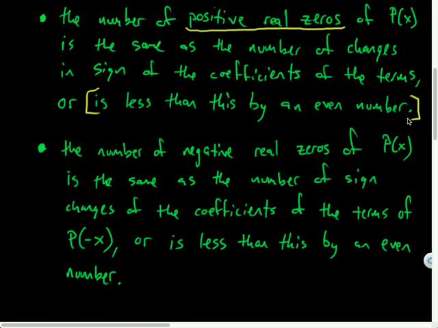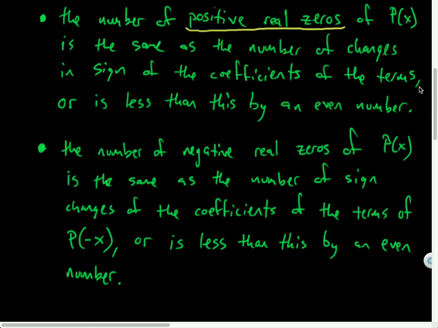And regarding zeros and polynomials, which ones occurred in pairs? Imaginary ones. So this last little stipulation is regarding the possibility of imaginary zeros. He's saying that if there are any imaginary ones, there would always be at least 2 of them or 4 of them, or an even number of them. So it could be less than this by an even number.